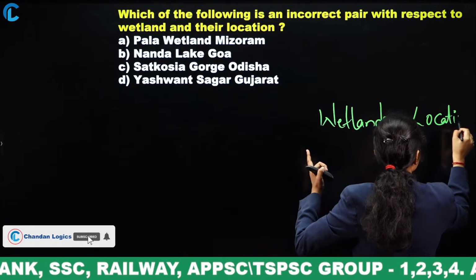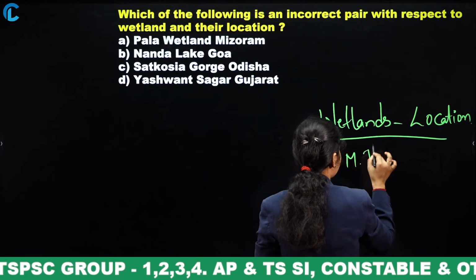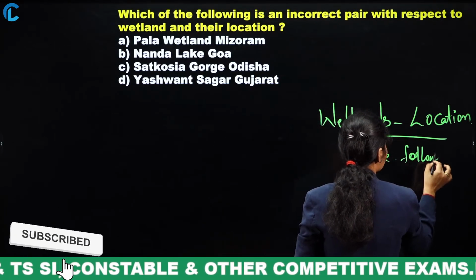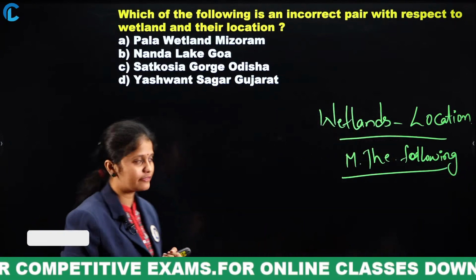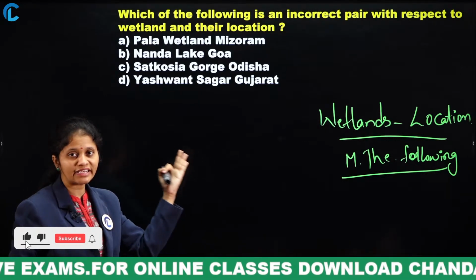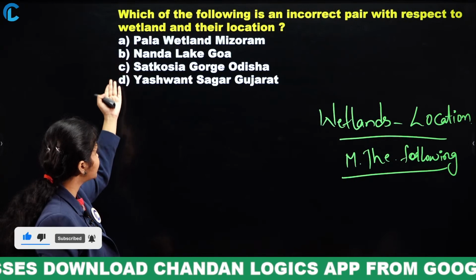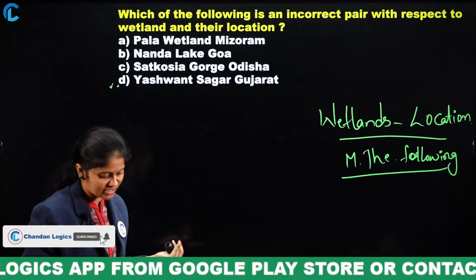If the question is in this format, or in the match the following format, you can answer easily. Once you are perfect with all the wetlands and locations, either in the match the following format or the indirect format like which of the following is an incorrect pair, once you have an idea of all 4 options, then you can answer.